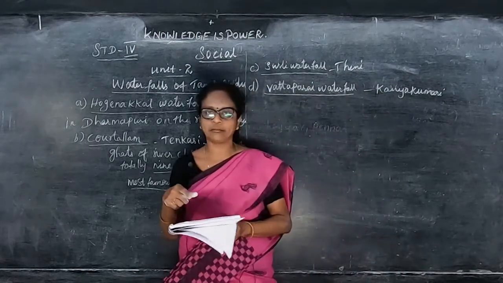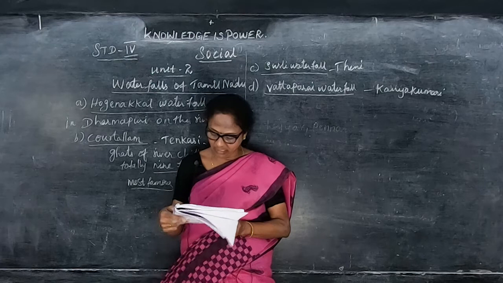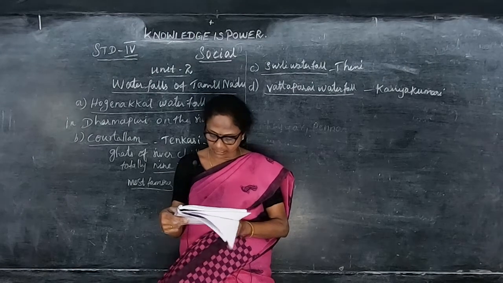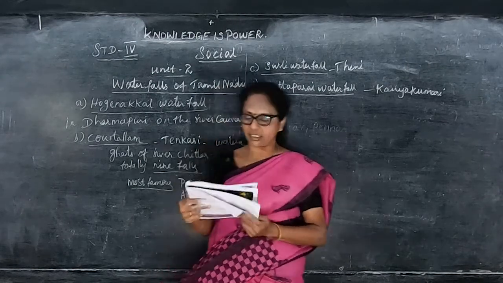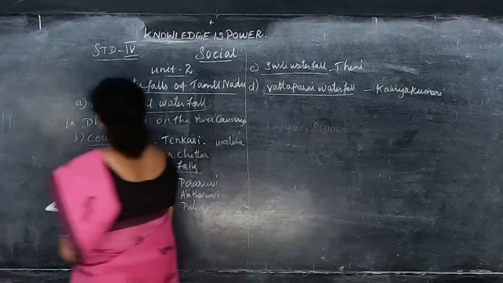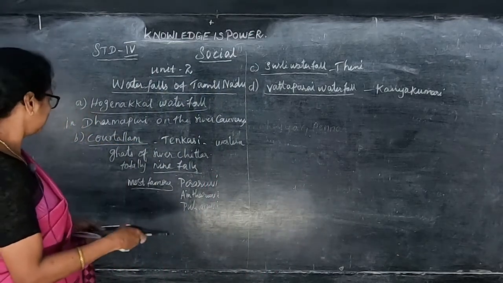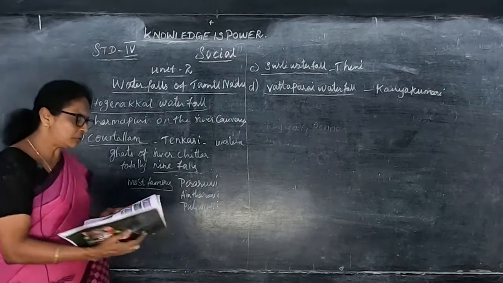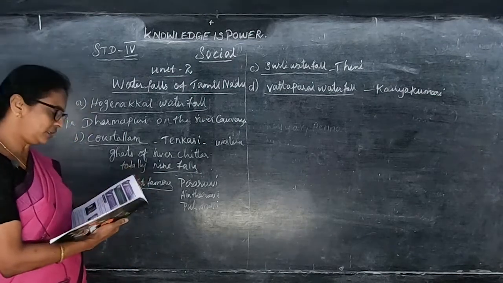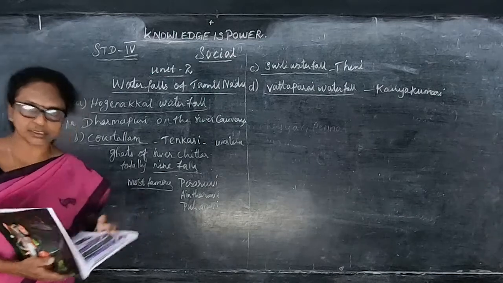People are allowed to take a natural bath here. So there are these waterfalls: Ogenikal, Kutralam, Surli waterfalls and then Vattaparai waterfalls. So this is it.